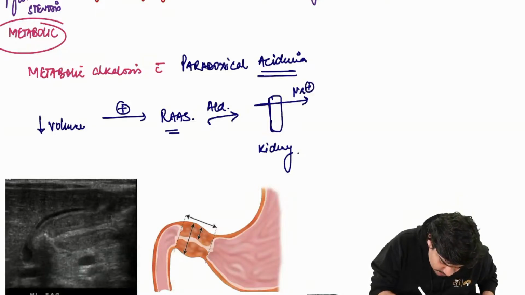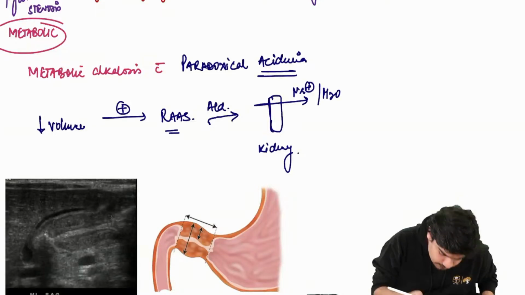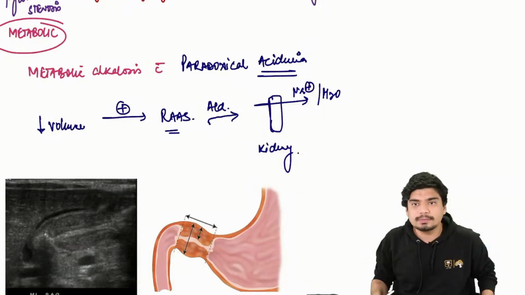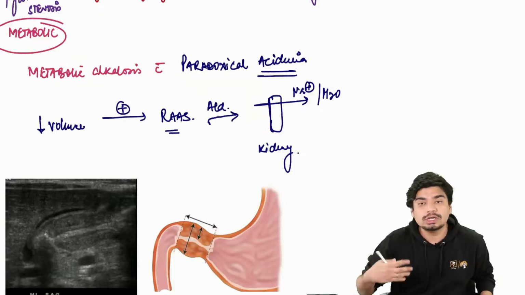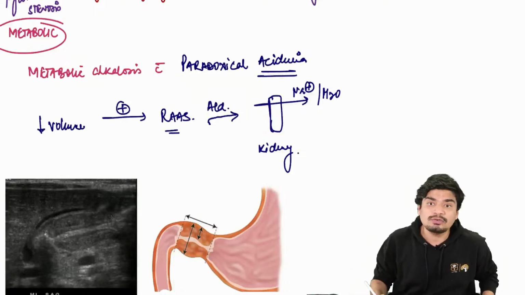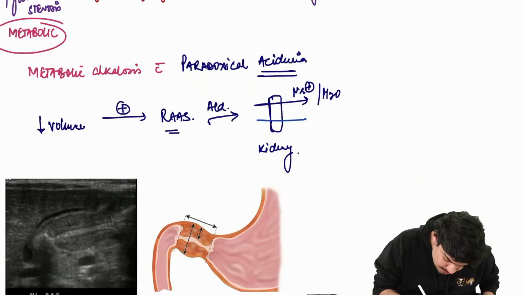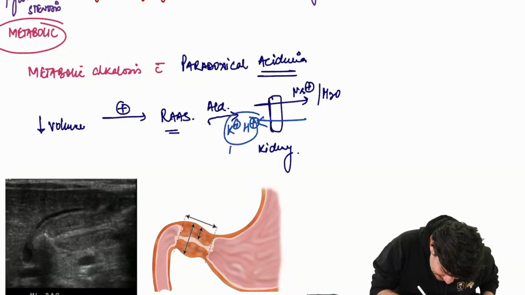And with this sodium, it will preserve water. When the sodium comes, along with that, water will come. But if you're absorbing a lot of sodium, aldosterone will throw out, what? It will throw out a lot of H+ and K+. And this H+ and K+ will come into urine.